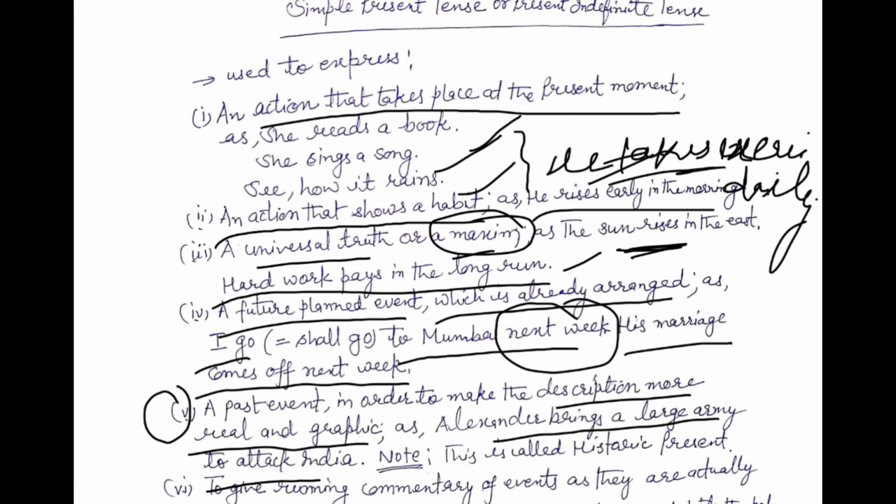This is the activity of the past. This is the event of the past. But in this example, simple present tense is used. Why? Because in order to make this sentence more real and graphic, in order to make the past event more real and graphic, we have used here simple present tense.